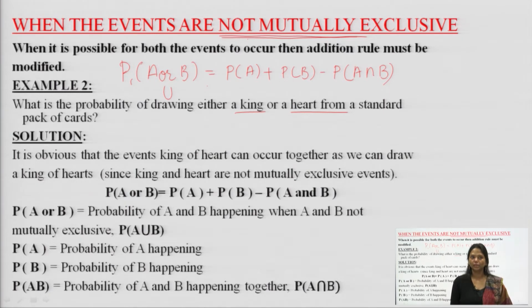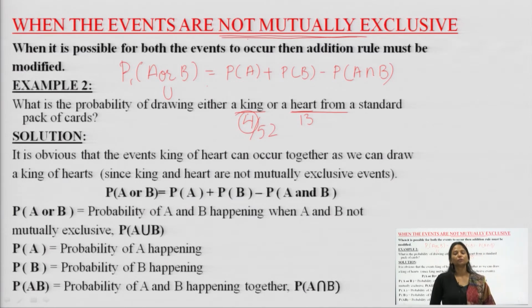Now, kings: how many kings do we have in a pack of 52 cards? It is 4 divided by 52. 4 is the number of kings present in the pack, and 52 is the number of cards available in the pack. Now, hearts: we have 13 hearts in a pack of 52 cards. So, how does this question have to be solved?